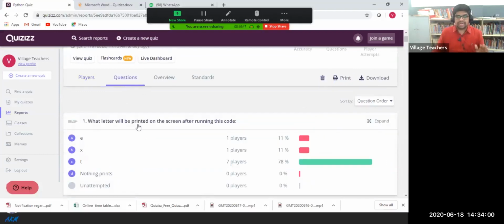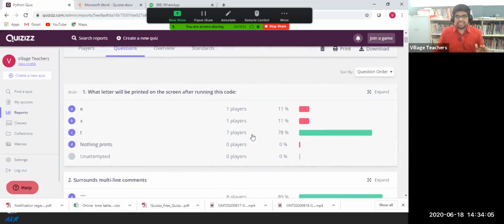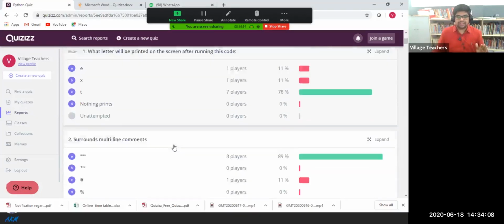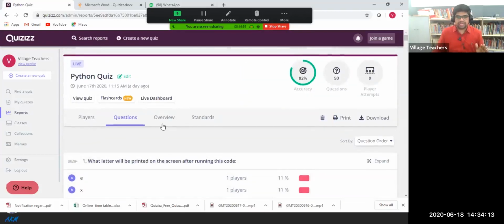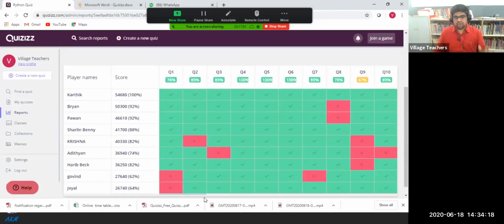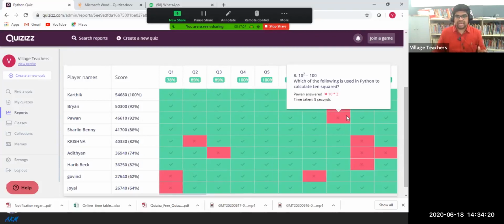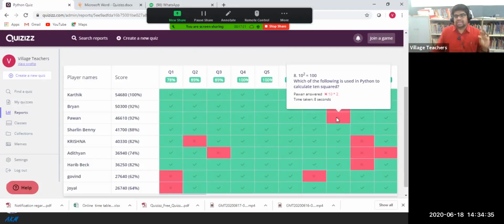In the question tab, you can see the options one by one. So for the first question, the accuracy level is also here. You can see the accuracy levels of each question, and the time taken for answers is also there. In the overview, you can see the corresponding question bank like this. You can place the cursor over there, and it shows that for the particular question he took only 6 seconds to answer. Actually I gave 30 seconds, so maybe it's because of hurry. So you can analyze the students, and we can give the proper assessment.